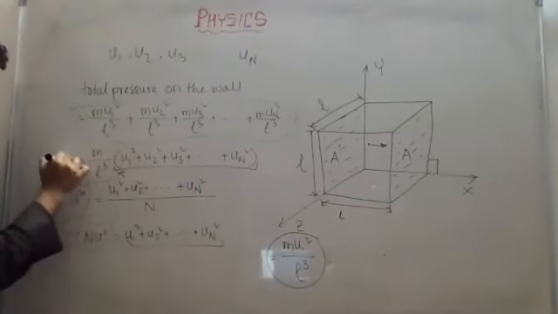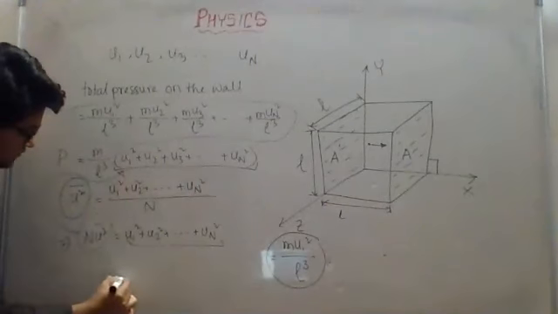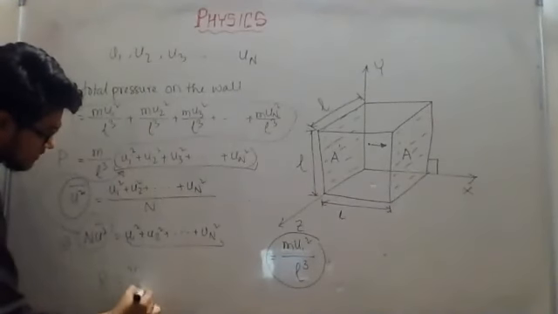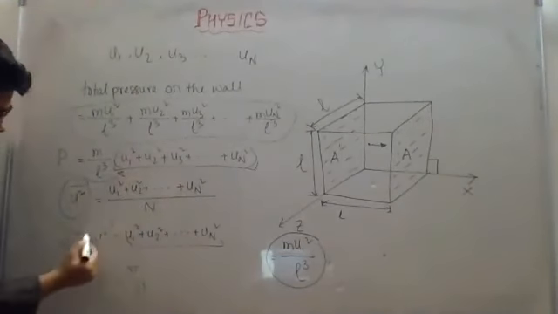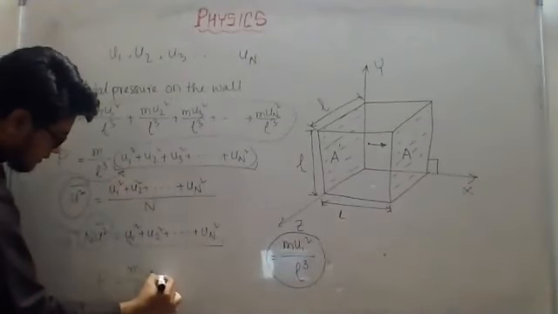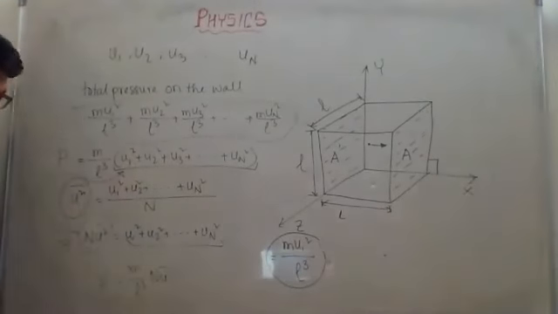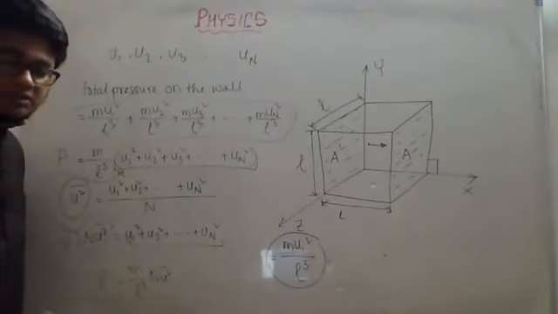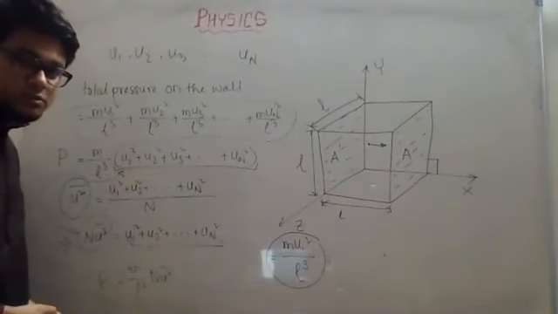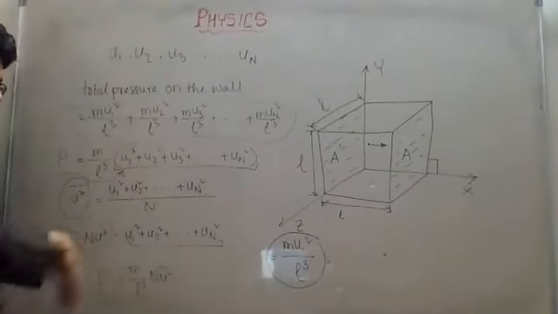So if I replace it here, what will it become? You see, this is the total pressure, right? So total pressure is equal to m by L cube, and this part will be replaced by n u square bar. I can write it like this. Till now, does anybody have any doubt? Ask me questions because I'm going to erase this part and write the next.